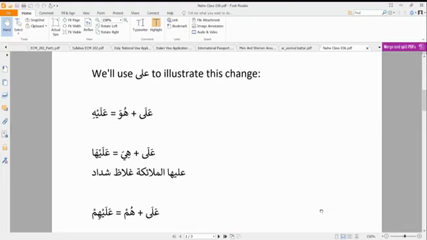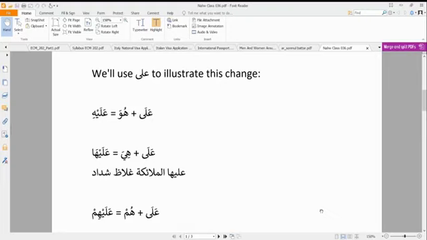When huwa is now in jar case, it simply becomes hi. So ala plus hiya, when hiya is in jar state, it becomes ha. I have an example from the Quran where Allah subhanahu wa ta'ala says alayha malaikatun ghilazun shidad, that on top of the hellfire are angels, harsh and severe, that are there.